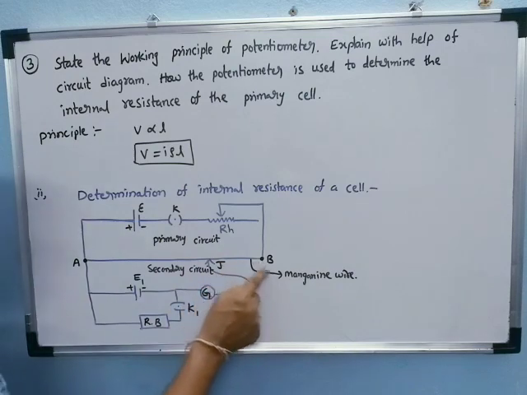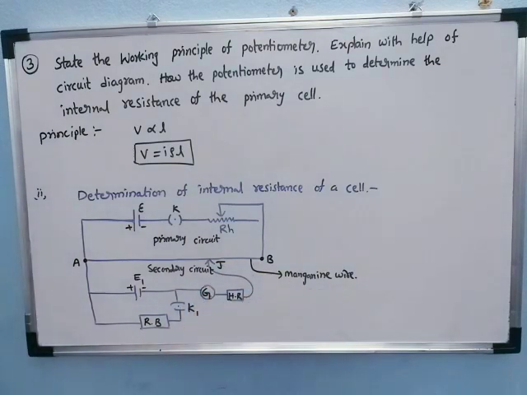A and B is a manganin wire. In the secondary circuit, we are considering a battery of EMF E1; only one cell is taken. Here, in parallel, it is connected to a resistance box. In the resistance box, we introduce a suitable resistance.